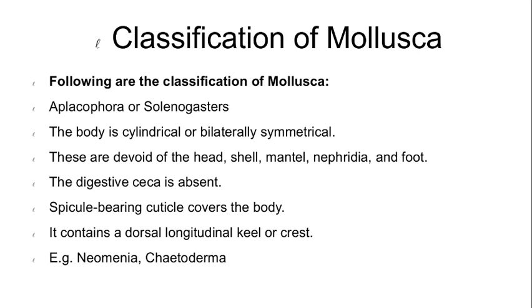Head, mantle, foot, shell and nephridia are absent. The body is covered with cuticle, beset with numerous calcareous spicules. Mouth and anus are terminal or subterminal at opposite ends.